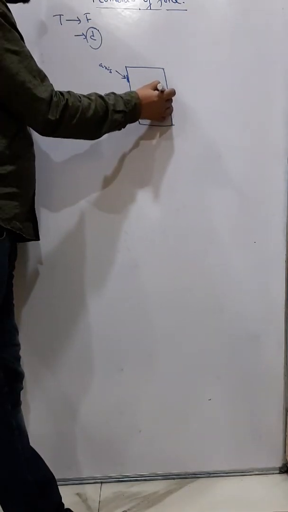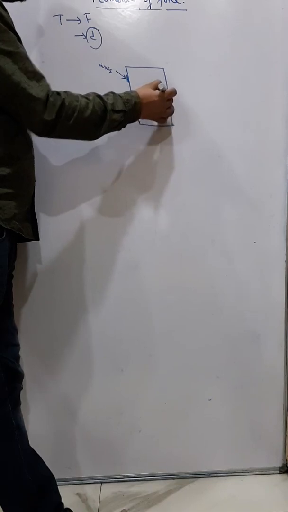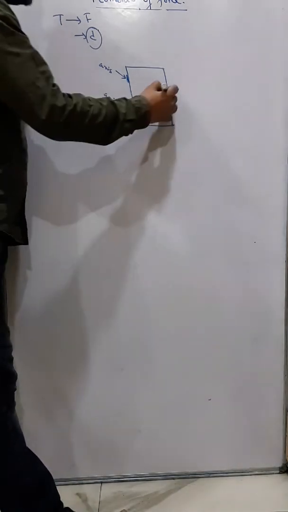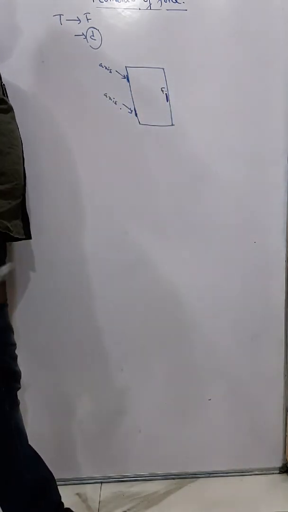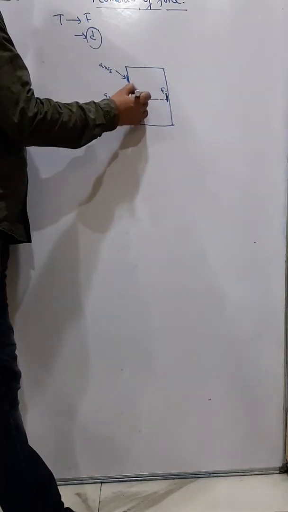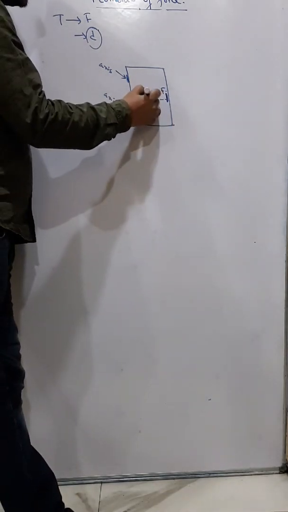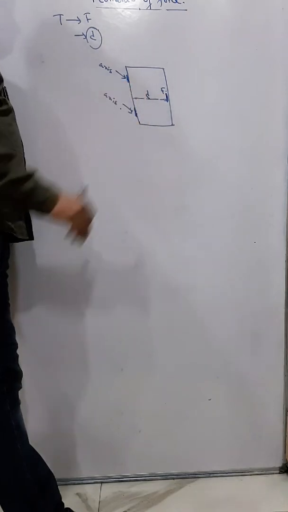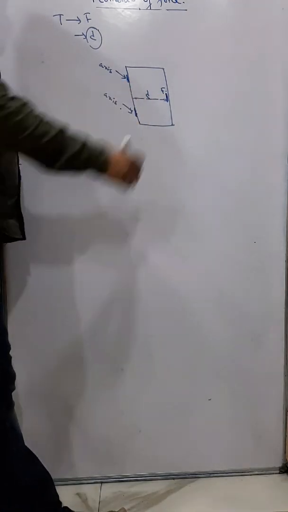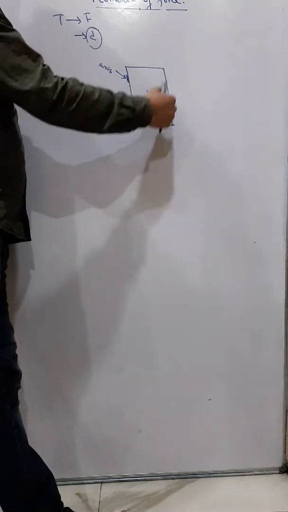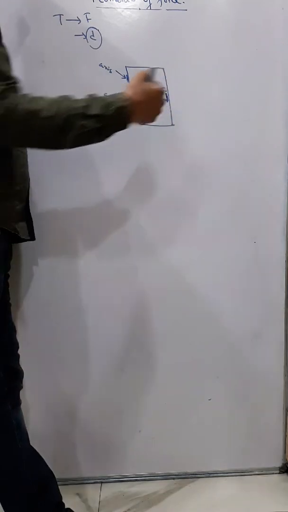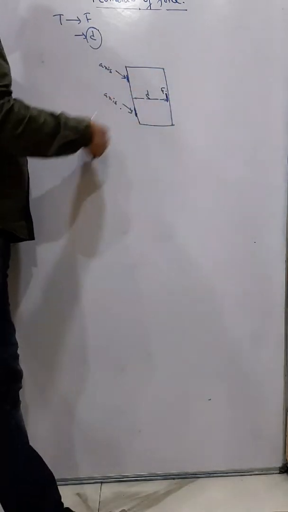So generally the handle of the door is kept near the edge, because you are applying a force here and this is the perpendicular distance of the line of action of force from the axis of rotation. So you can easily hold the handle from here and easily open or close the door.